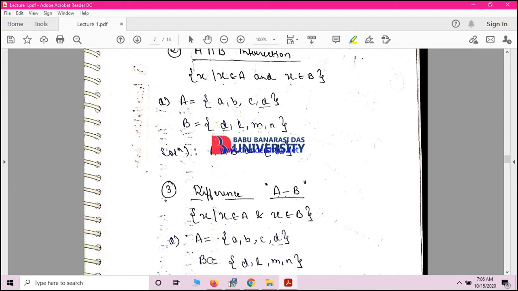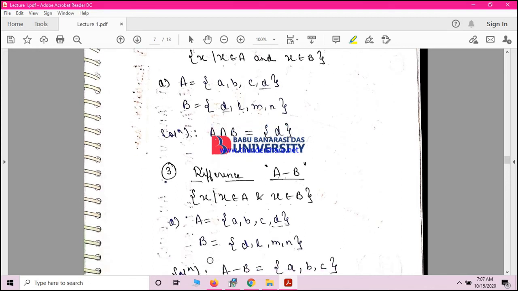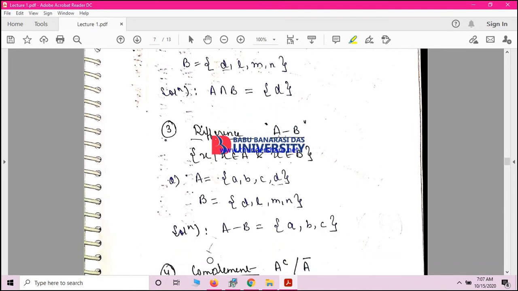Okay. Now difference. So what is the difference? Simply, the difference of A and B, denoted by A minus B, is the set of elements which belongs to A but does not belong to B. Simply you have to remove anything that belongs to B. So in this, A is equal to {A, B, C, D}, B is equal to {D}. So D is the common part. Then you will simply delete D from A, and this will be the result.